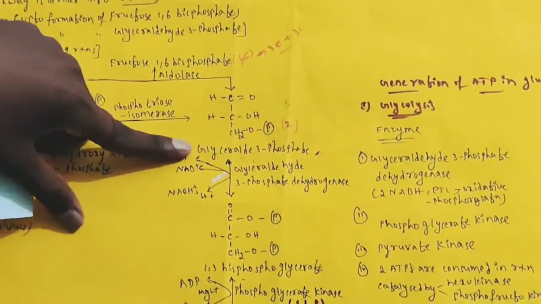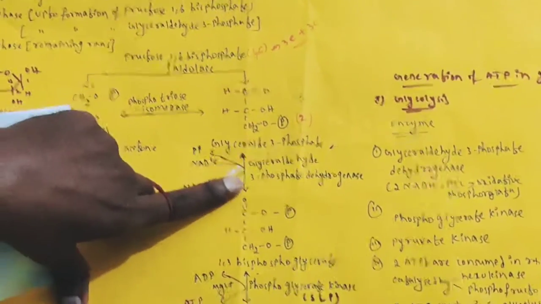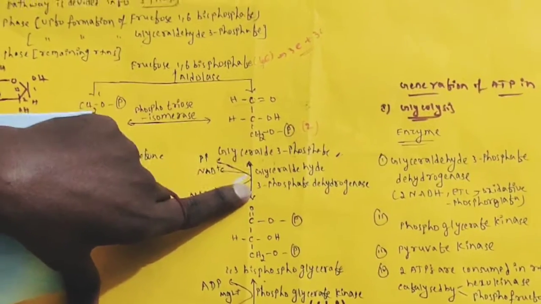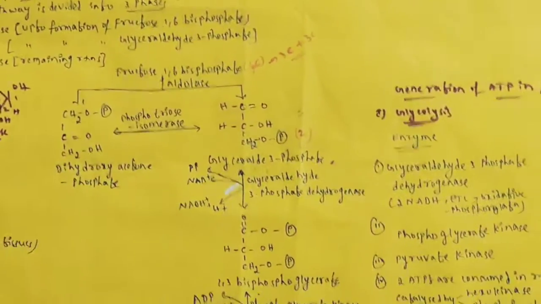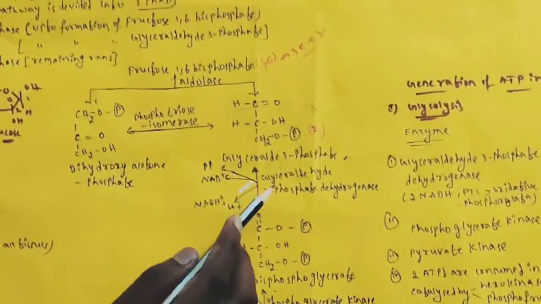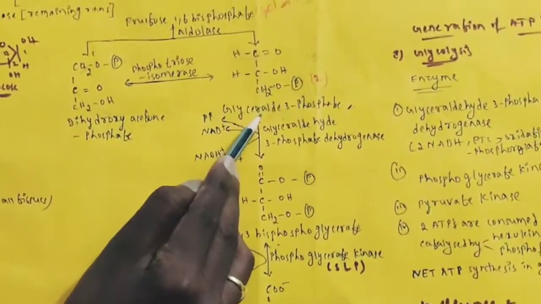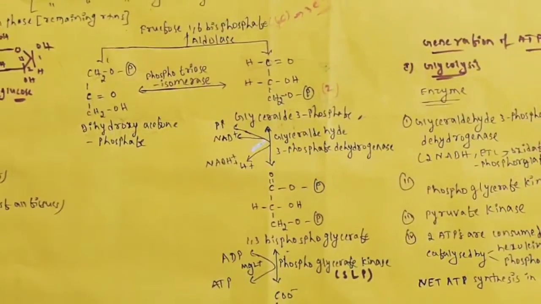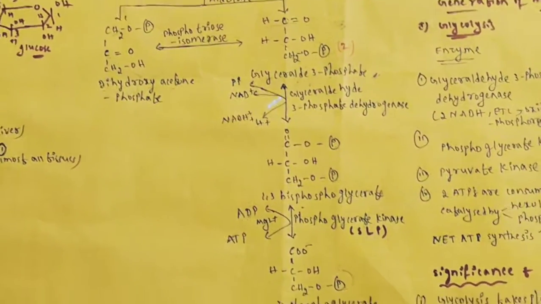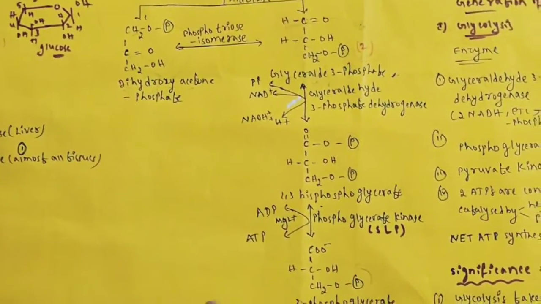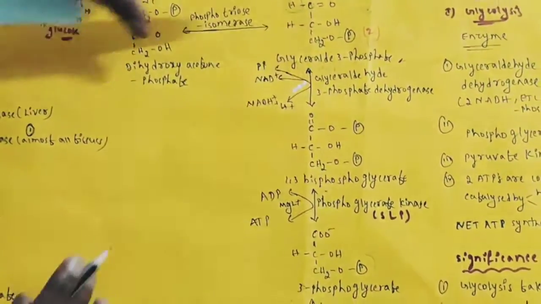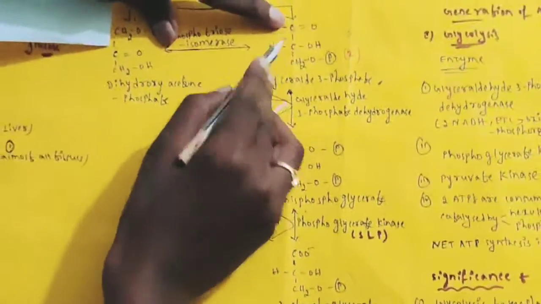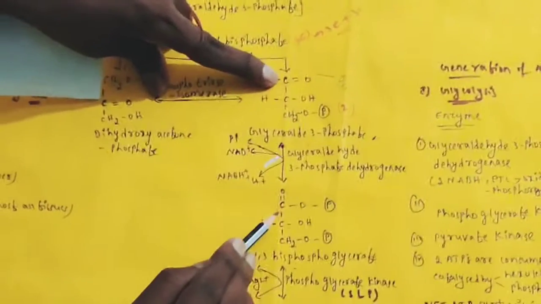Then the enzyme glyceraldehyde 3-phosphate dehydrogenase converts glyceraldehyde 3-phosphate to 1,3-bisphosphoglycerate. You can see this molecule undergoes oxidation. Oxidation is nothing but addition of oxygen, and removal of hydrogen is also known as oxidation. Both will occur here. Hydrogen is removed from the first carbon and one oxygen is attached to this carbon, so it will be converted to COO.